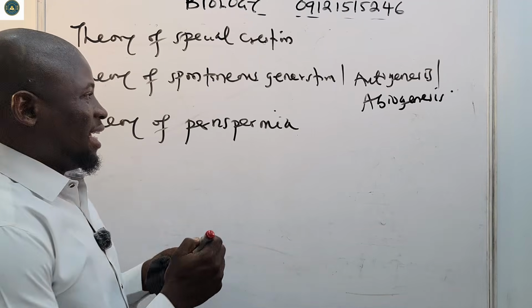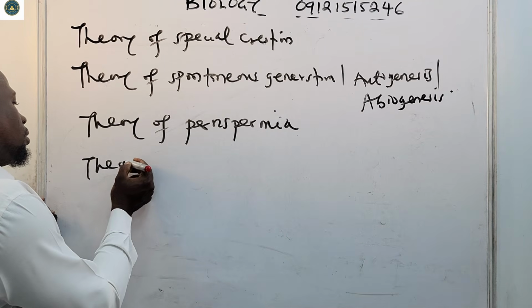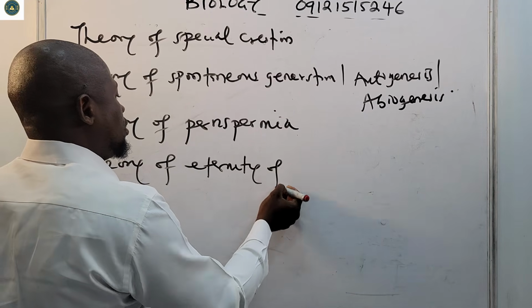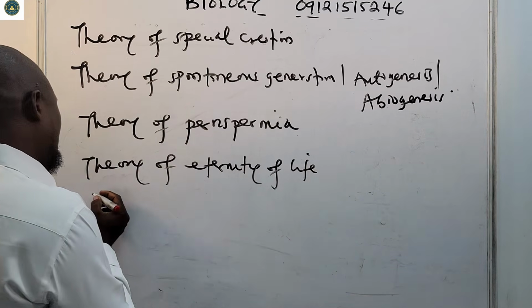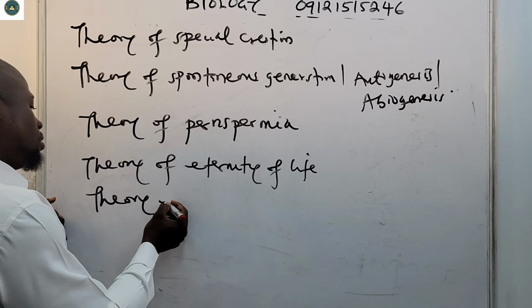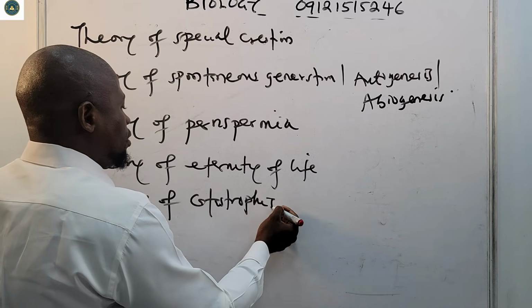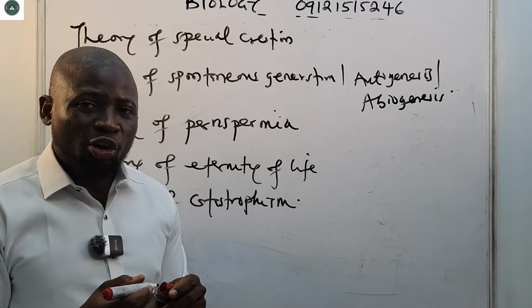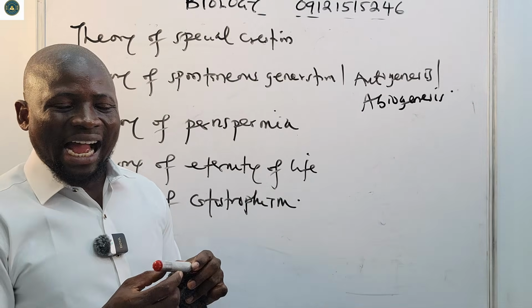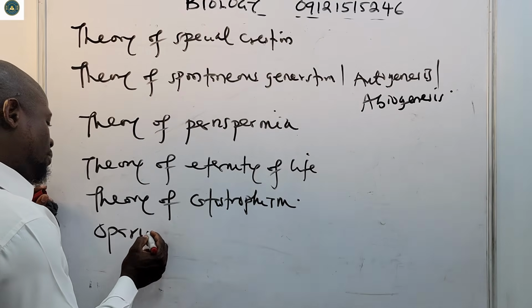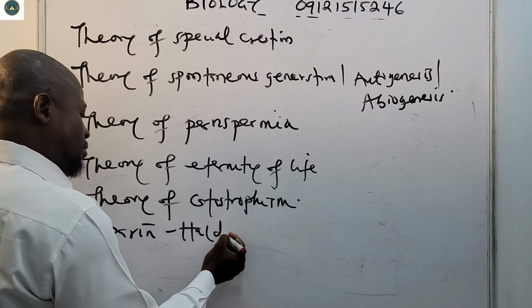Then the theory of eternity of life, the theory of catastrophism, and the Oparin Haldane theory.